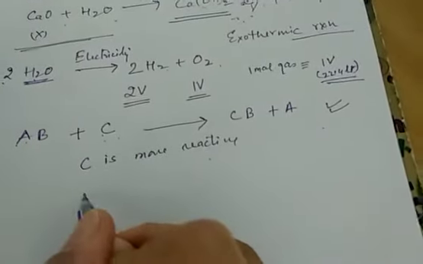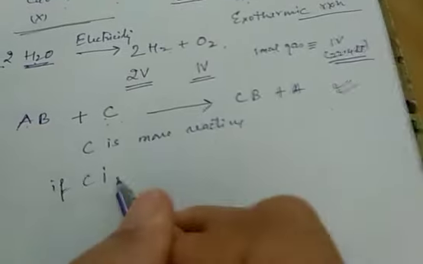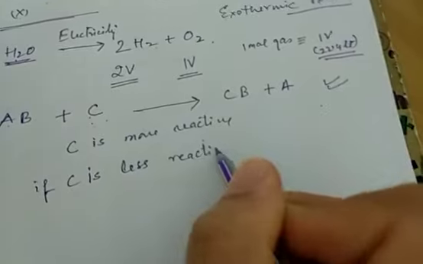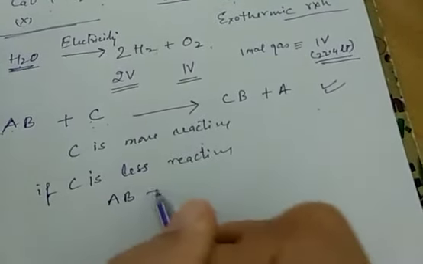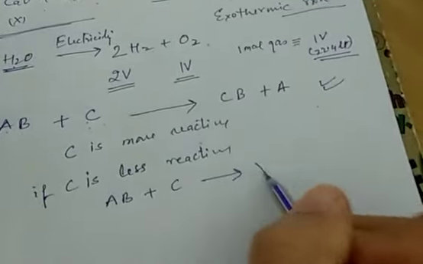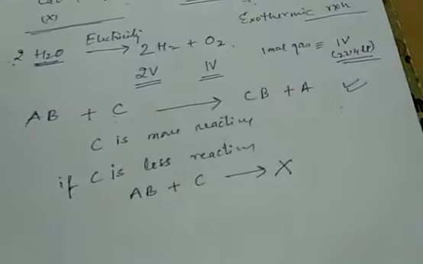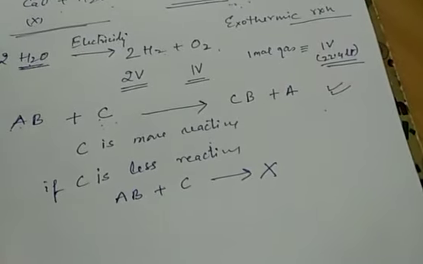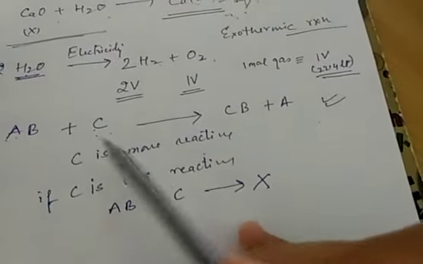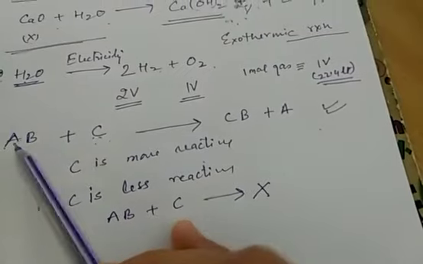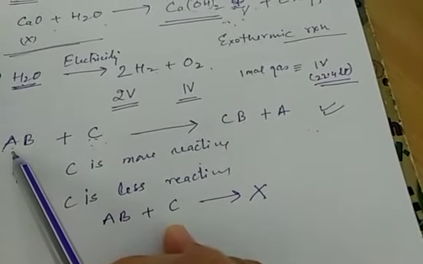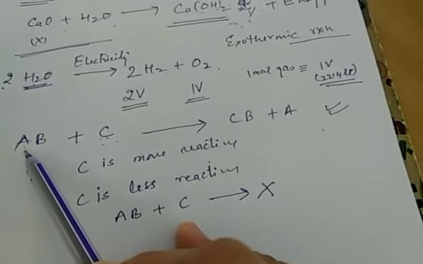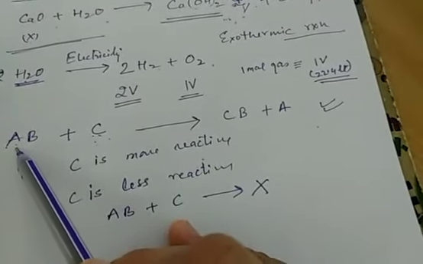C is more reactive, that's why this reaction is taking place here. If C is less reactive, what will happen? AB plus C, no reaction. Is it clear? So learn it very, very carefully. In displacement reactions, the more reactive substance replaces the less reactive substance from its compound. You learn here only the metal displacement reactions.